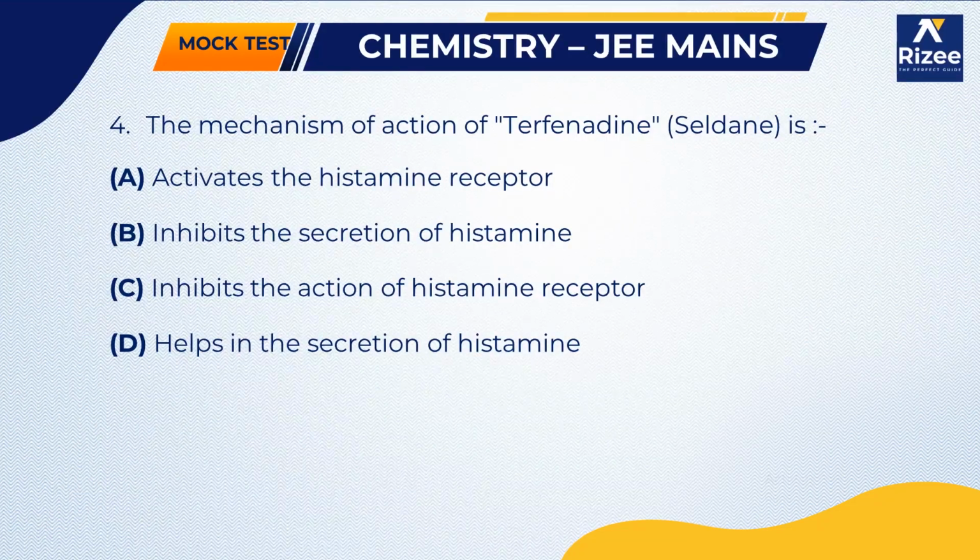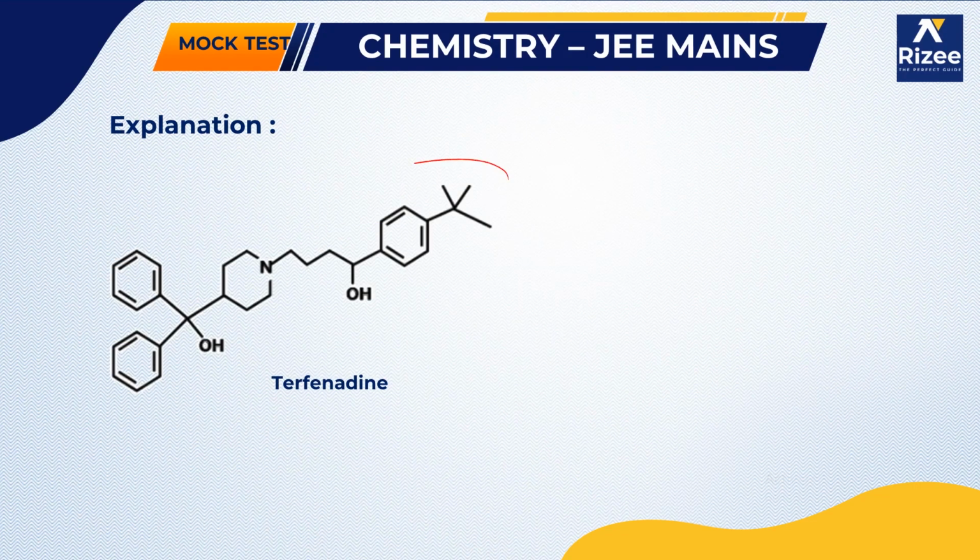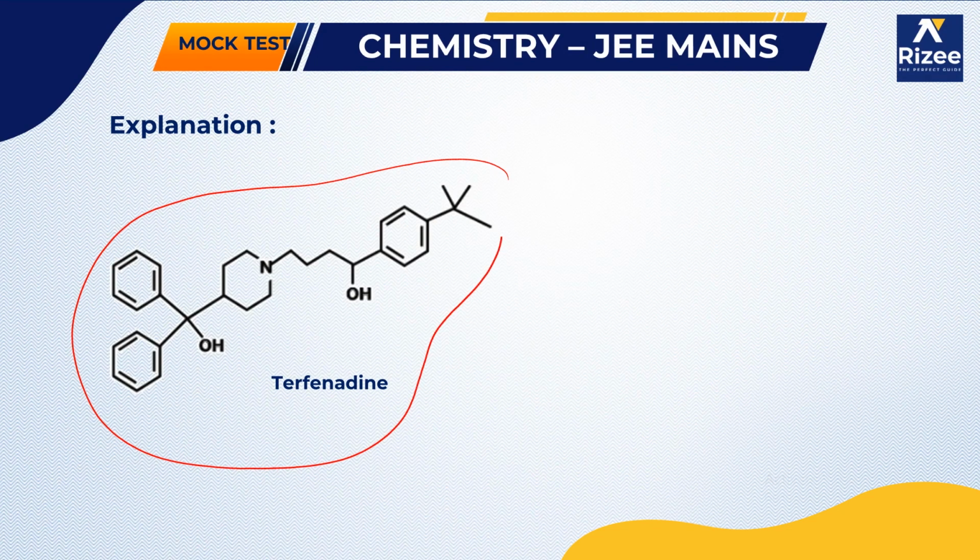So the mechanism of action of terfenadine. Terfenadine is a drug which comes under the Seldane class of drugs. What is the work of this terfenadine? If you look at the structure, this is the structure of terfenadine. Terfenadine is an antihistamine. Generally, an antihistamine inhibits the H1 receptor.